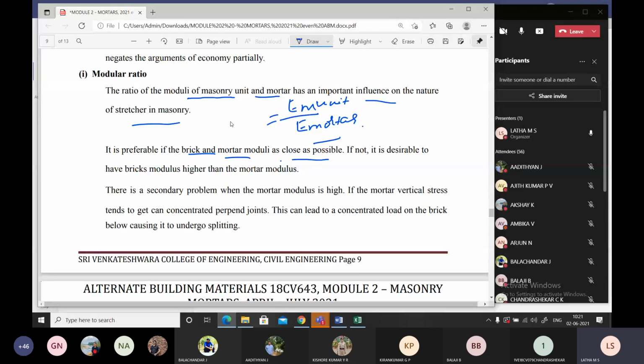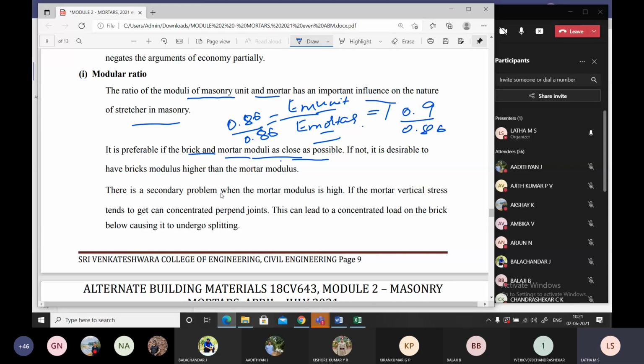If I say this as a value of 0.86, and even the Young's modulus of mortar to be 0.86, the ratio is equal to 1. That is what has been told here, as close as possible. It should be very close, but it doesn't happen so. How can it happen? For a mortar and a unit, the unit masonry modulus will be very high. It can be even 0.9 by 0.8. It will be somewhere like this. You can see the experimental value.